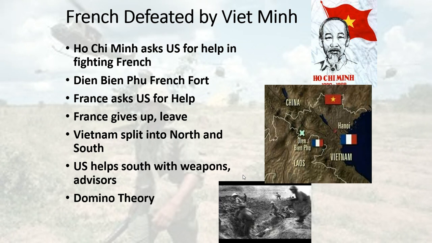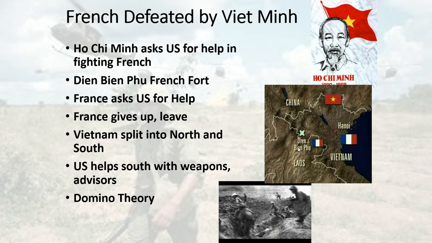They would have all these guerrilla attacks all across the country against the French. And the French had a hard time fighting a guerrilla war. This is going to continue, and it's going to sap the French. Eventually, they're going to send more and more resources and people in. Finally, the French decide to set a trap for Ho Chi Minh. Why not build a fort, if you look at the picture over there, called Dien Bien Phu. It's in a valley. What the French are going to do is try to get the Vietnamese to attack them, and in a set-piece battle, the French could then maybe fight them face-to-face and kill them.